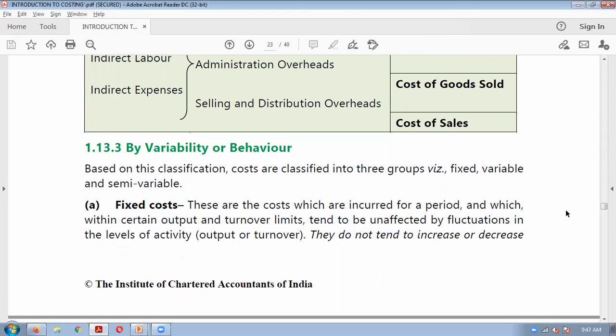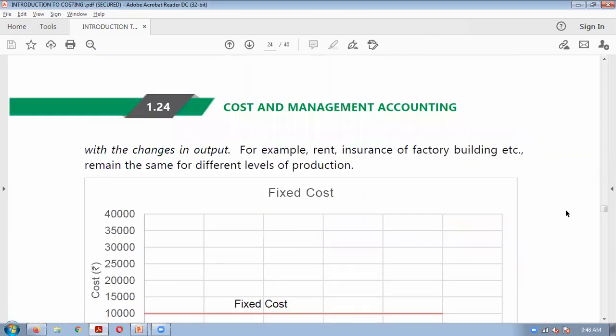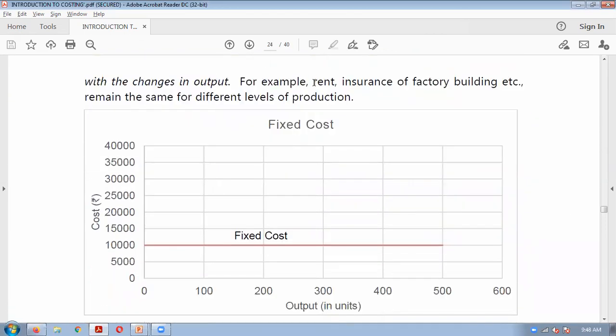One good example which we have seen is the rent. Whether you produce or not produce any goods in your factory, you will have to pay the rent to the owner of that premises. Such costs are known as fixed cost.